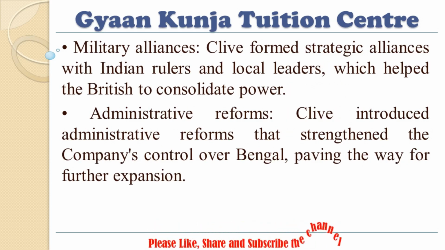Military alliances. Clive formed strategic alliances with Indian rulers and local leaders, which helped the British to consolidate power. Administrative reforms. Clive introduced administrative reforms that strengthened the company's control over Bengal, paving the way for further expansion.